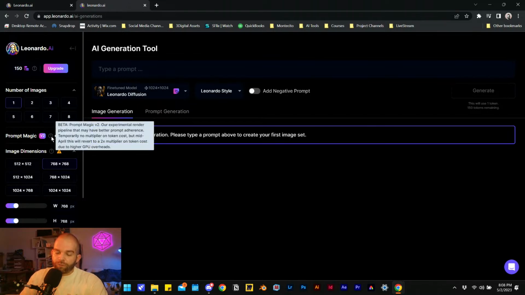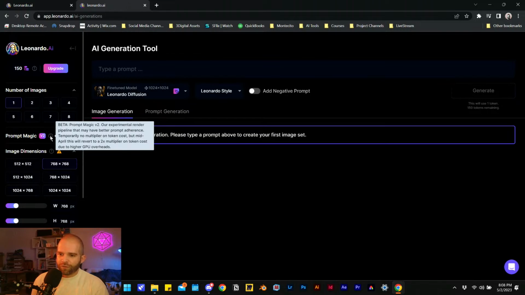Prompt magic. The cool thing here too is it's very intuitive. You can always hover over these question marks and get a little bit more info about what that setting does. That's nice when you have a guide or a manual built into the interface of the tool that you're using. Obviously it takes a bit more resources to get that set up, so I understand why others don't, but this is a huge win for me as far as using Leonardo.